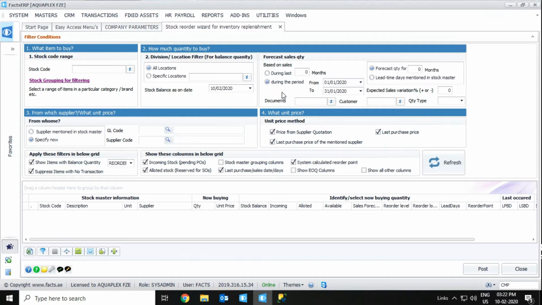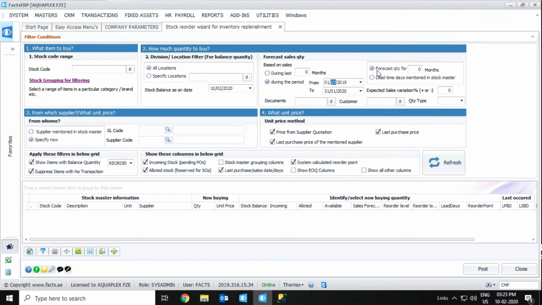And next, forecast sales quantity. From here, we are going to order based on the last sales that we had during the period from and to date. Instead of that, we have an option to select during the last months, so the system will automatically select the last so many months from today's date. I'm going to select from 2019 May 1st onwards till date, till 31st of January last.